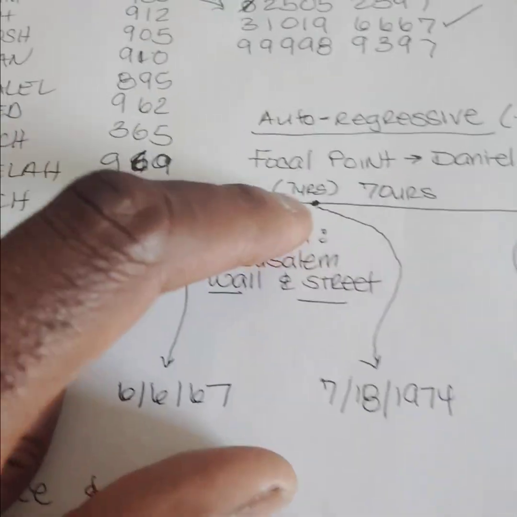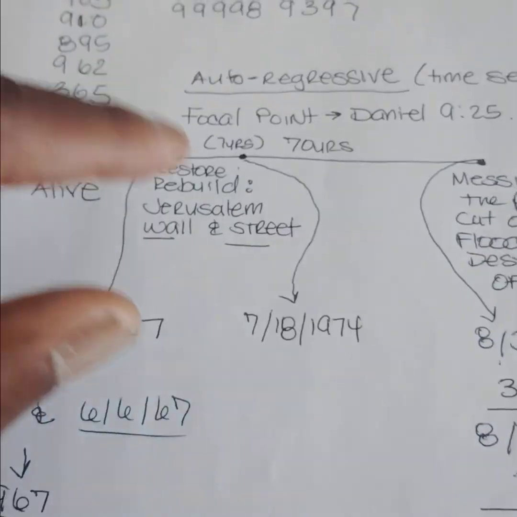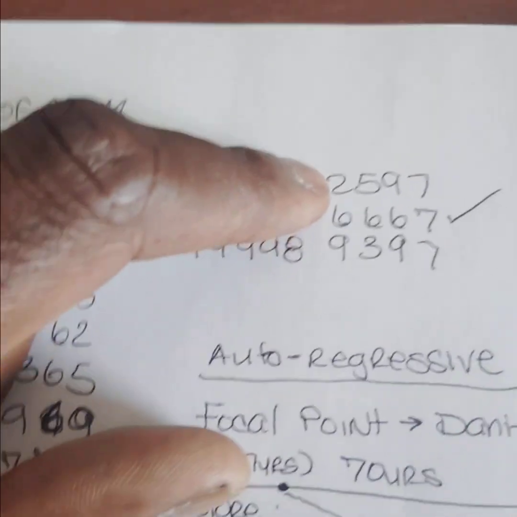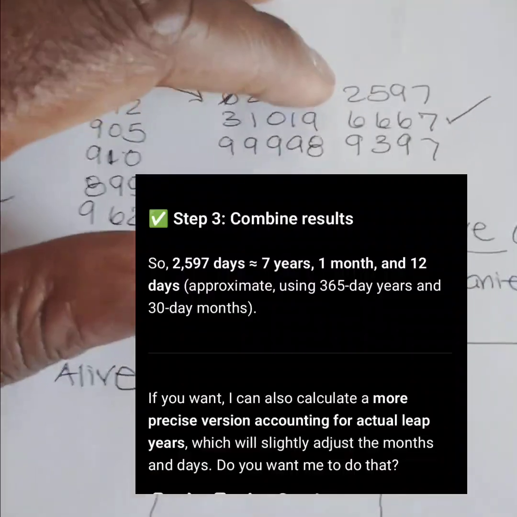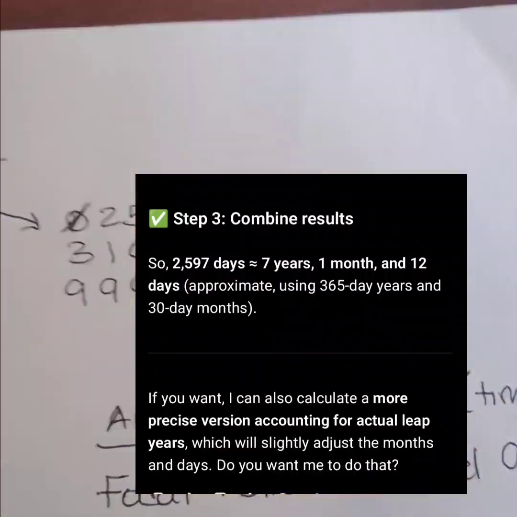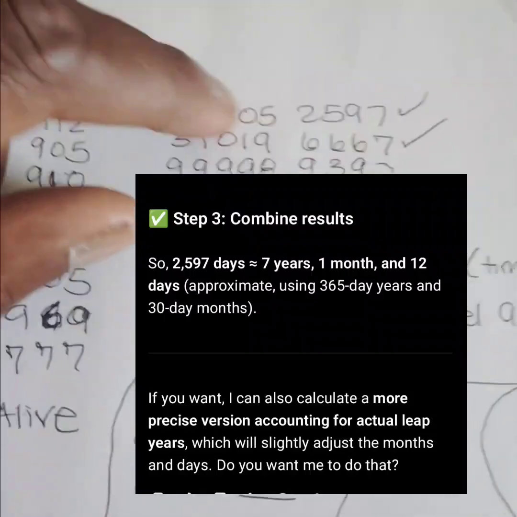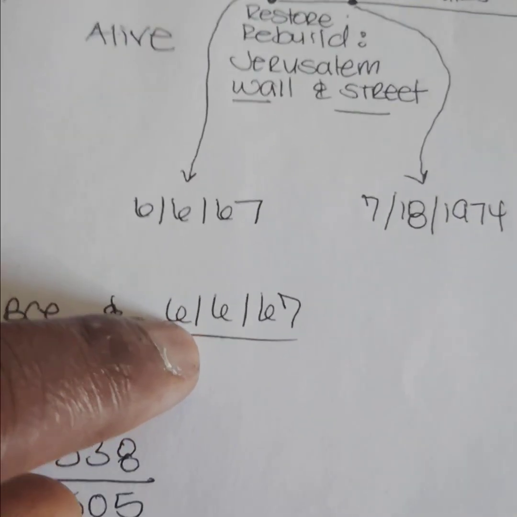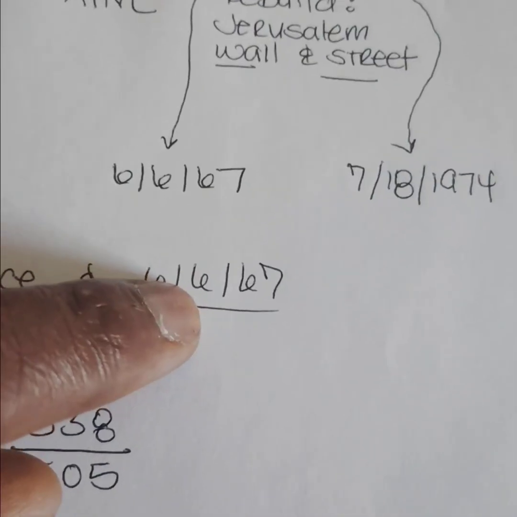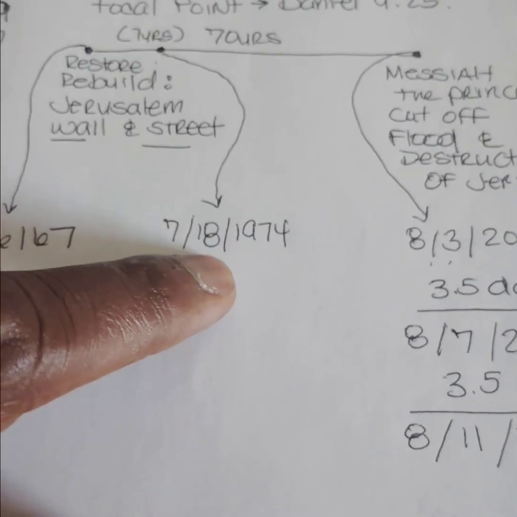It mentions from this point that there's a period of 7 years. So we want to find a reference in this which could correspond or connect to 7 years. Well, that's going to be right here. That's going to be 2,597 days. This is approximately 7 years, 1 month, and 12 days from this day. And 7 years, 1 month, and 12 days is going to be July 18, 1974.